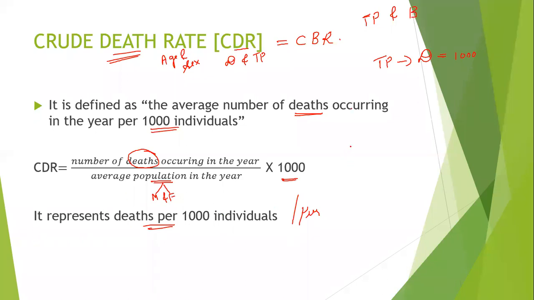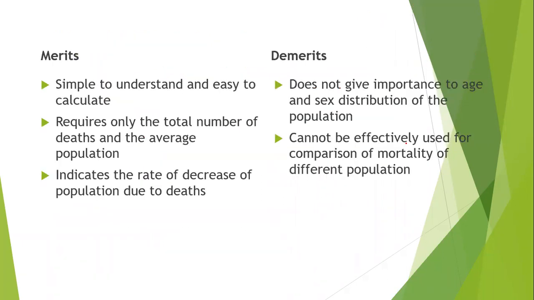So in short, the formula is D divided by T into 1000. When they ask you the formula of crude death rate, it will be D divided by T into 1000. Hope you understood the meaning and the formula. It is similar to the crude birth rate. In crude birth rate, we are considering the live births, whereas in crude death rate, we will be considering the deaths that have taken place.